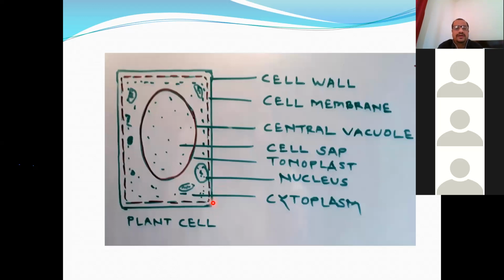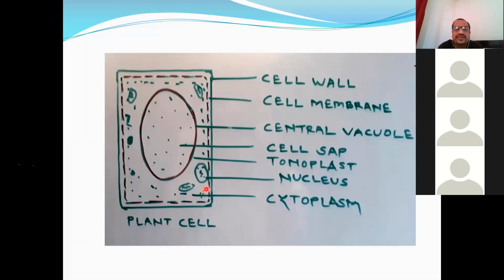A living plant cell consists of two regions, the outer non-living structure called the cell wall and the inner living structure called the cytoplasm, which consists of the cell membrane, also called the plasma membrane, present inside the cell wall. Then there is a big vacuole at the center called the central vacuole, due to which the cytoplasm gets pushed to the periphery like this. There is a nucleus, and other cytoplasmic organelles are dissolved in the cytoplasm.